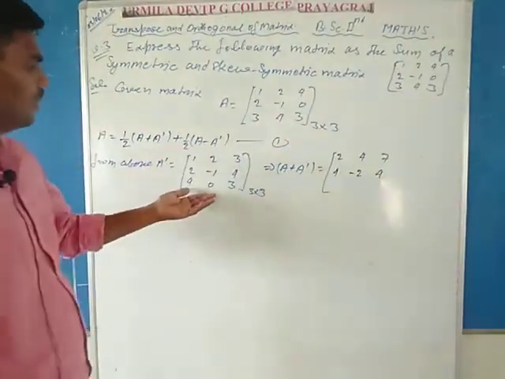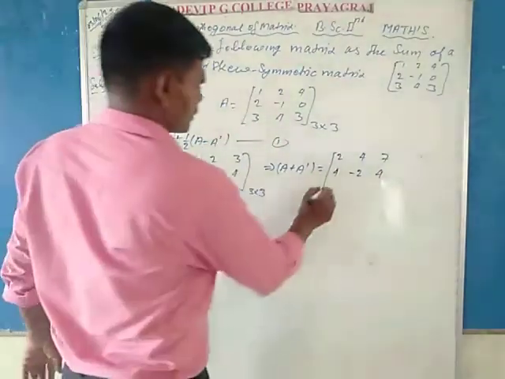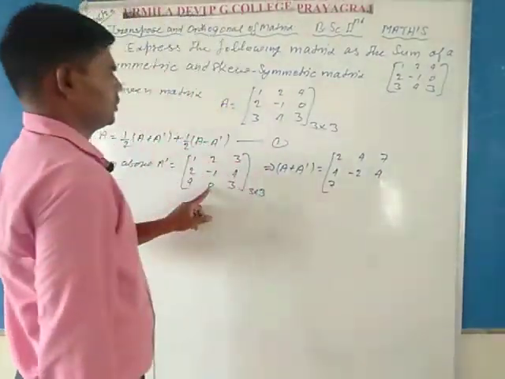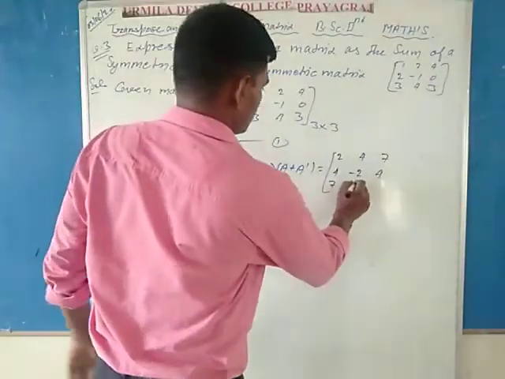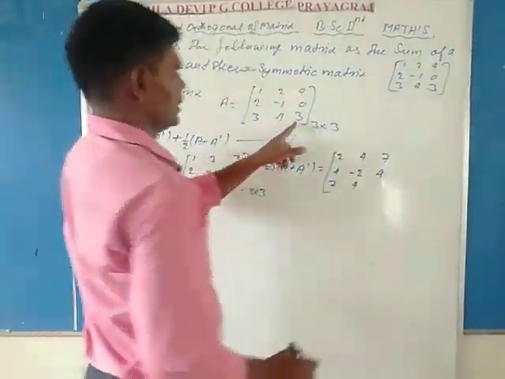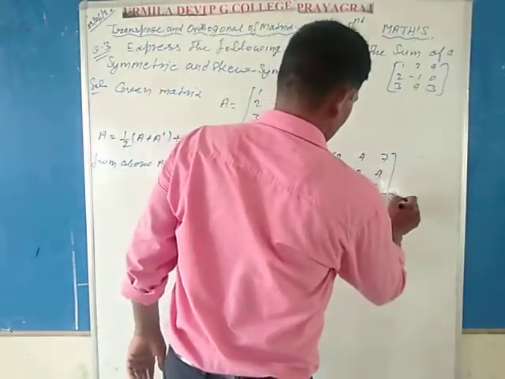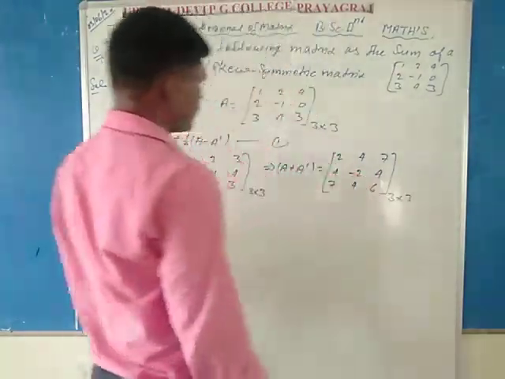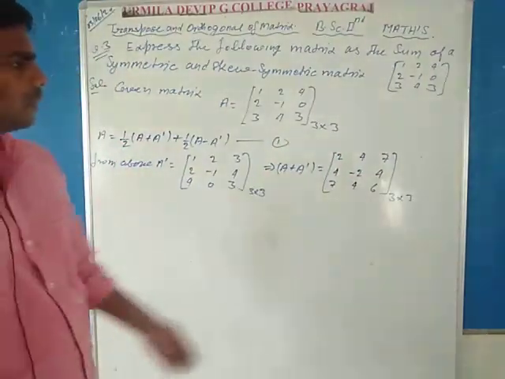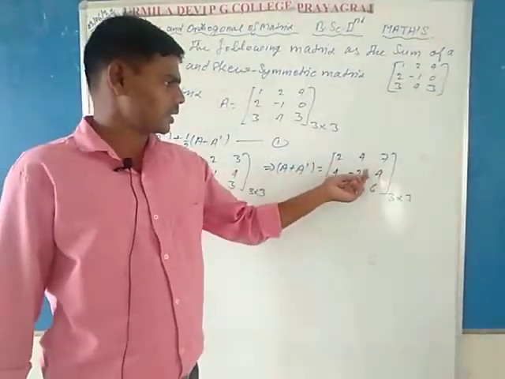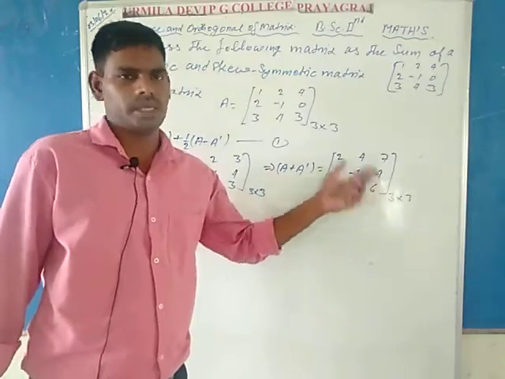Similarly, third row, 4 plus 3 is equal to 7, and 0 plus 4 is equal to 4, and 3 plus 3 is equal to 6. You have 3 by 3 order. So A plus A dash is equal to 2 4 7, 4 minus 2 4, 7 4 6.